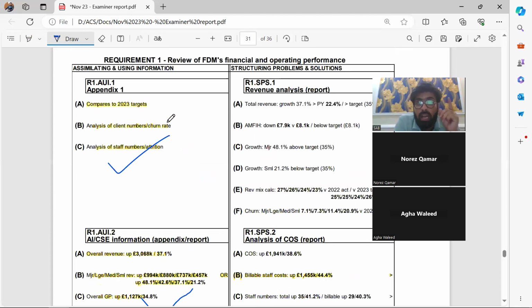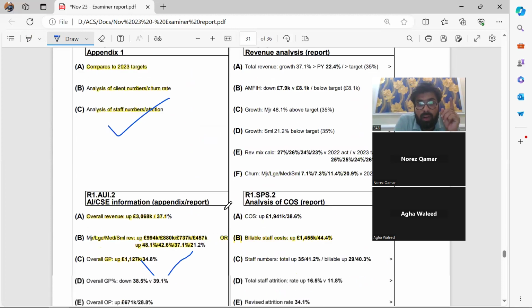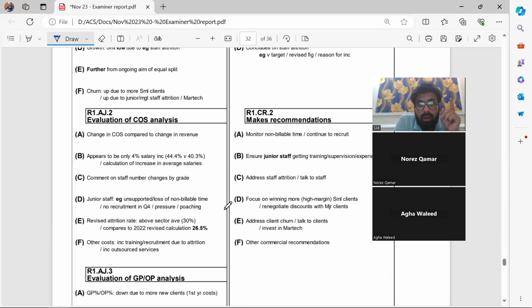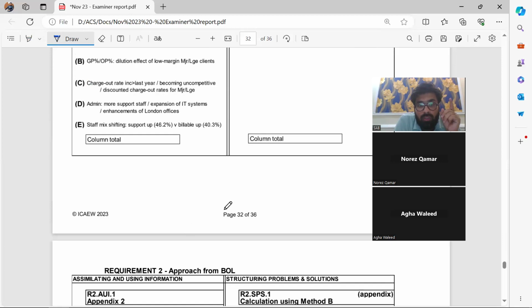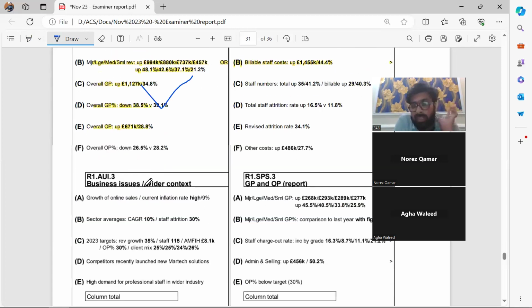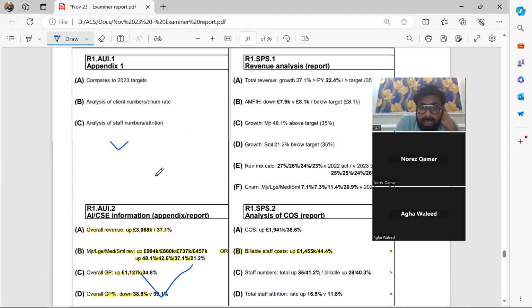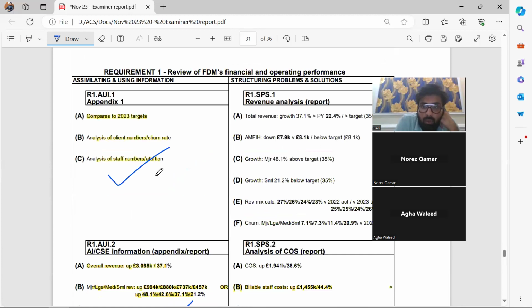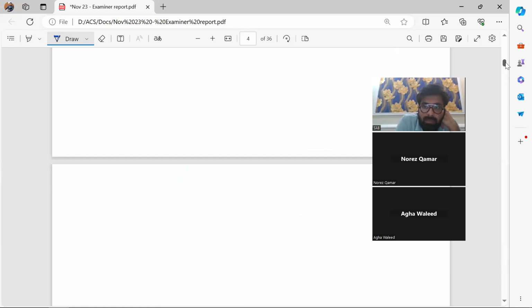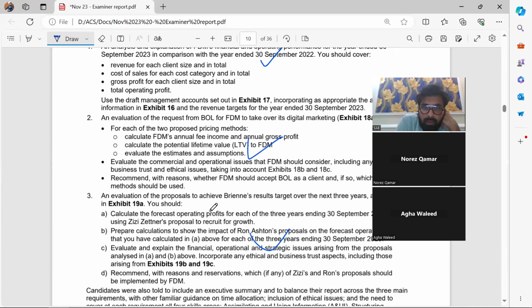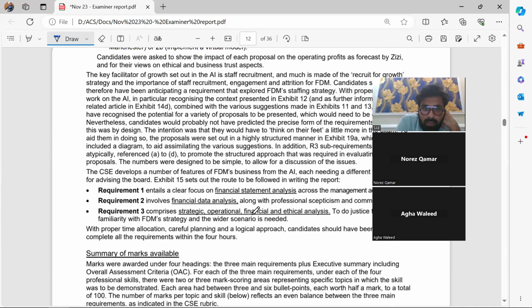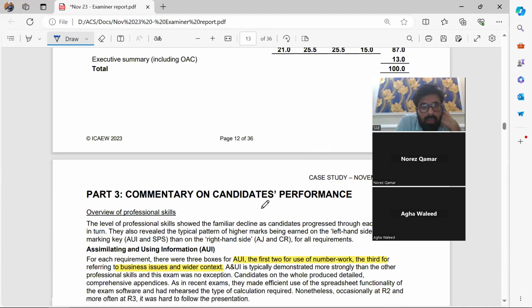Therefore, I tell you that for every requirement, if there are 12 boxes, three are being done very, very easily. Did you get my point? Now go back to assimilating and using information and see what else they have. So it's page 13 here.